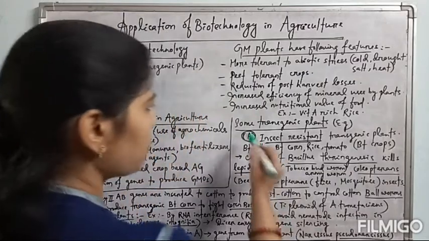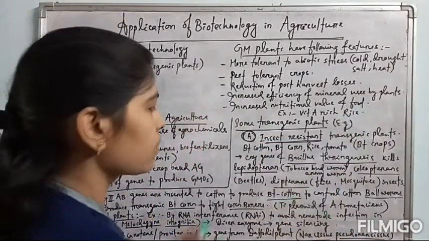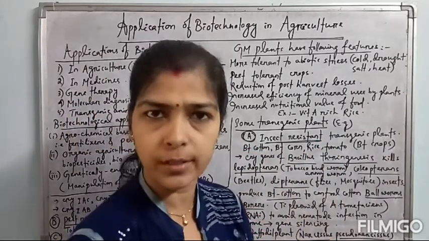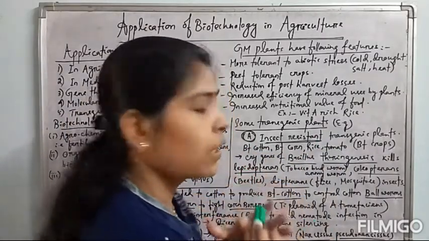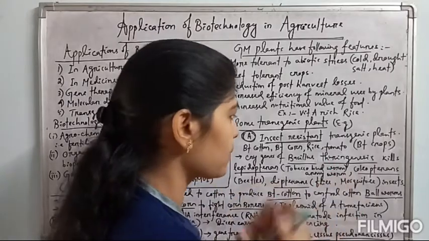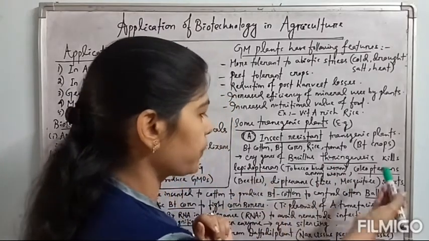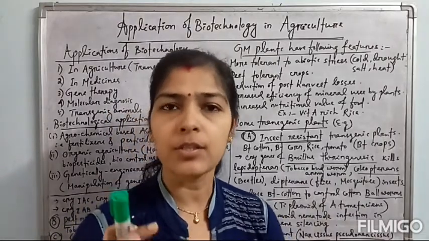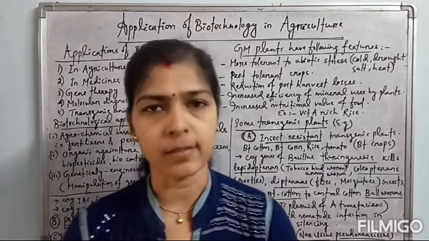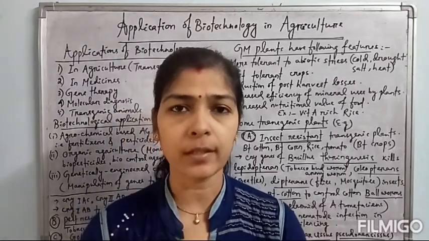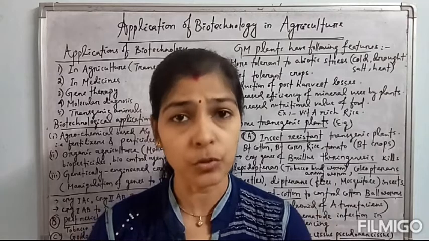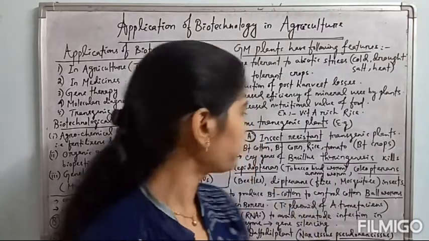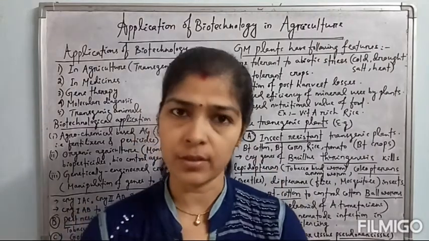Okay, so some transgenic plants with examples we will discuss. First one, insect resistant plants. How can the plants be made insect resistant? See, different types of insects are there, like lepidopteran insects, coleopteran insects and dipteran insects. They normally infect the plants and reduce the production. Okay, so if such insect infections are controlled, then there will be huge production as per the requirement. And how can the plants be insect resistant?